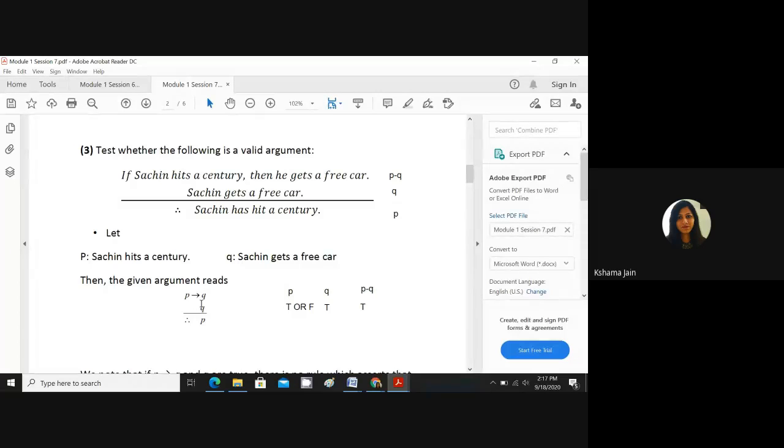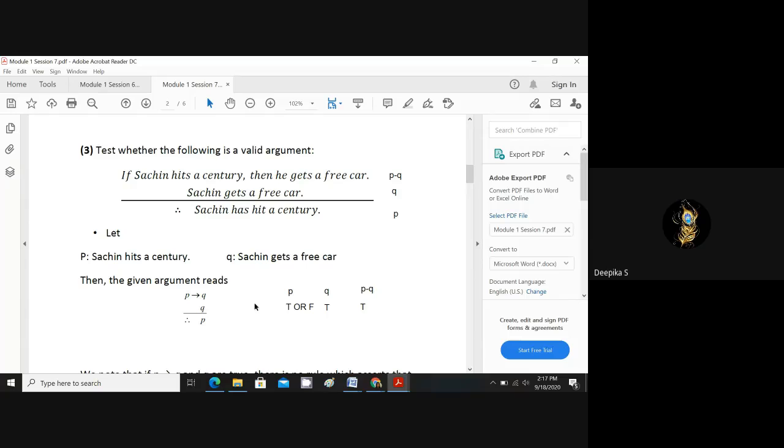This is by default defined. We need to check whether the conclusion is true or not. If the conclusion is not true, we say it's not a valid argument. But if it is true, we say it's a valid argument. So by default, you need to take all of these above the line as true.